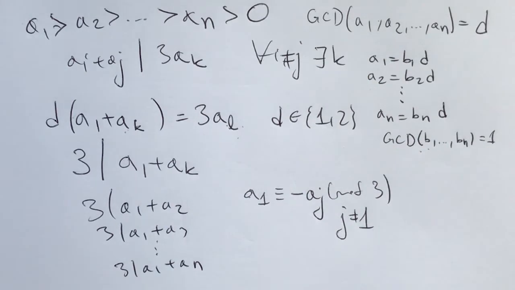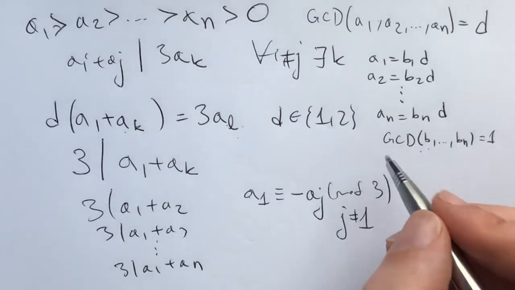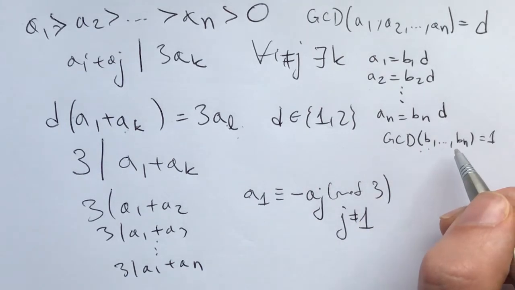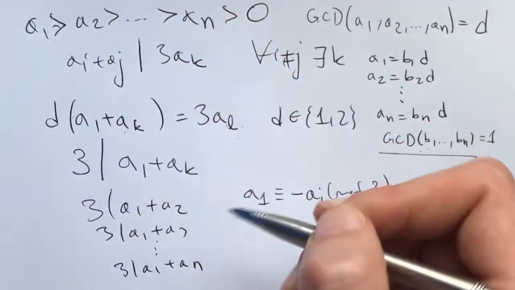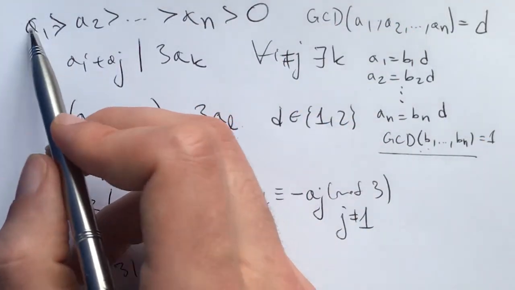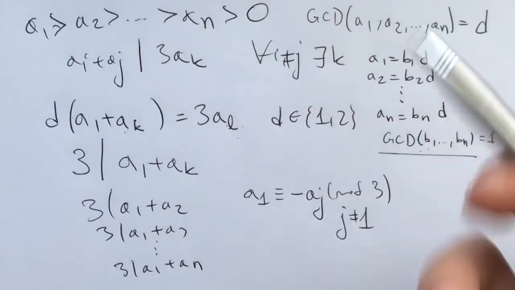This is also a thing you will use if you ever do something like infinite descent. This is a shorthand for not having to go through infinite descent in number theory. If that doesn't mean anything to you, no worries. It's also not a very complicated idea. The only thing that matters is this right here, that we can assume, for all intents and purposes, that the greatest common divisor of all these numbers is equal to 1.